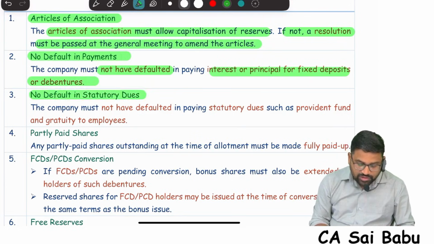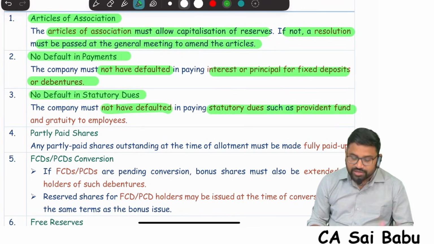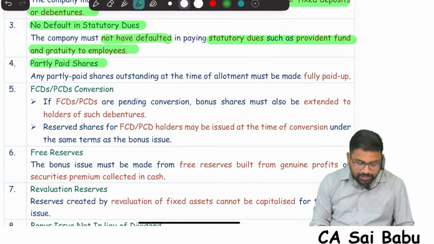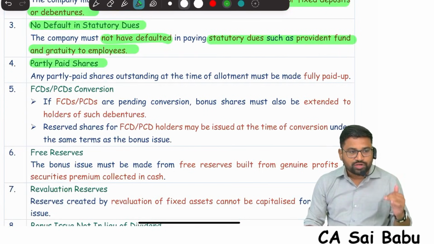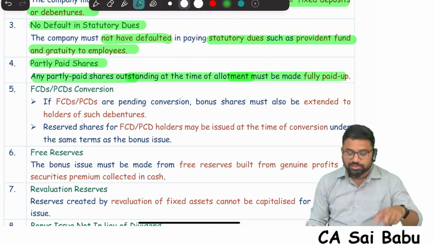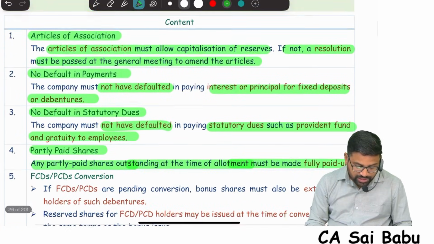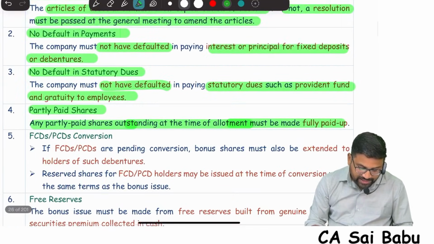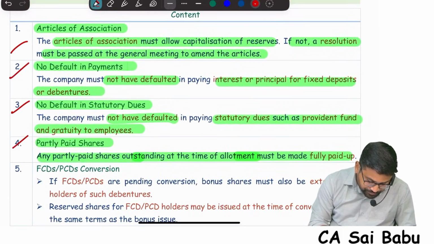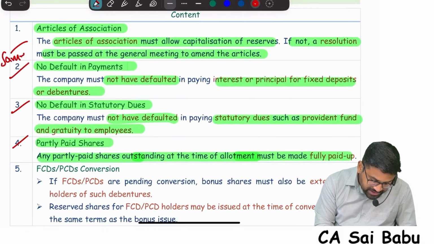And also no default in statutory dues. This is also same point. The company must not have any default in payment of statutory dues such as provident fund, gratuity to employees. Next, partly paid up shares. This is also same. If a company wants to give fully paid bonus shares, they must convert the partly paid into fully paid. SEBI is also saying same thing. See, any partly paid up shares outstanding at the time of allotment must be made fully paid. So that means the first 4 conditions are exactly same as Companies Act. So you need not remember them separately. These are same as Companies Act 2013.